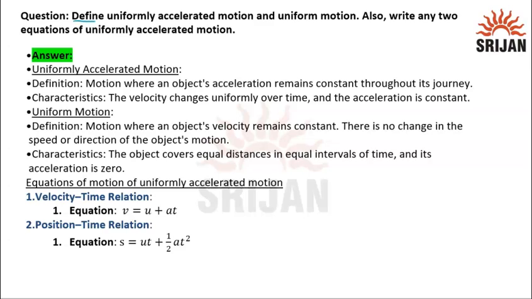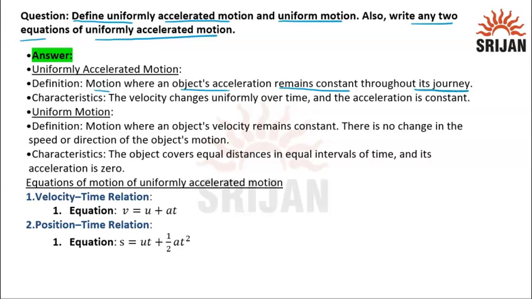The question is: define uniformly accelerated motion and uniform motion, and also write any two equations of uniformly accelerated motion. In the first part of the question, we are going to define uniformly accelerated motion. What is the definition of uniformly accelerated motion? Motion where an object's acceleration remains constant. So in uniformly accelerated motion, the acceleration remains constant throughout its journey.